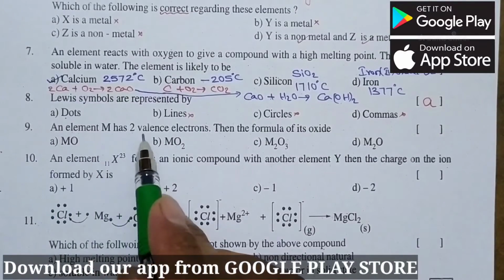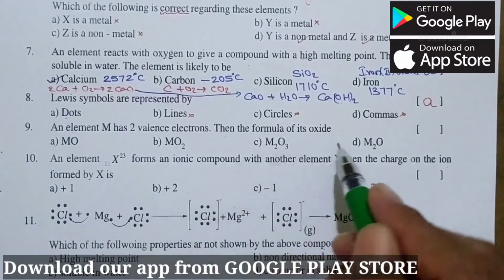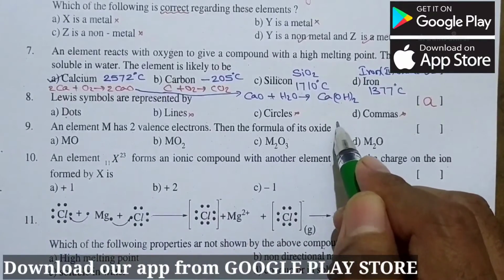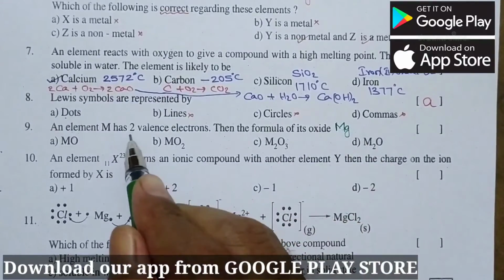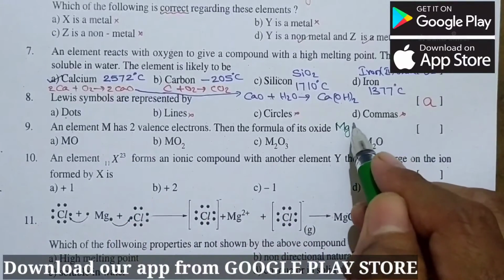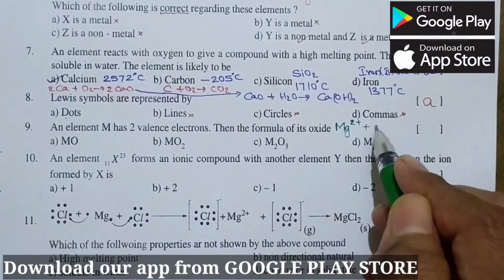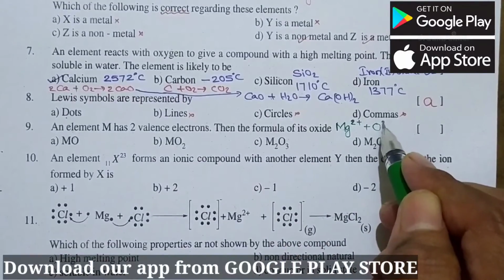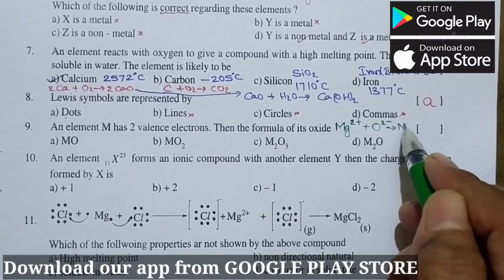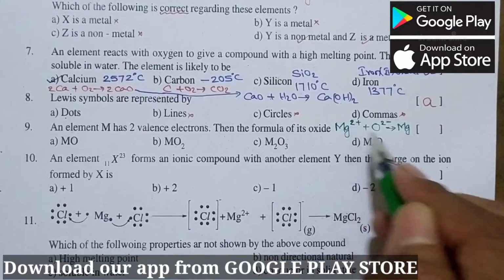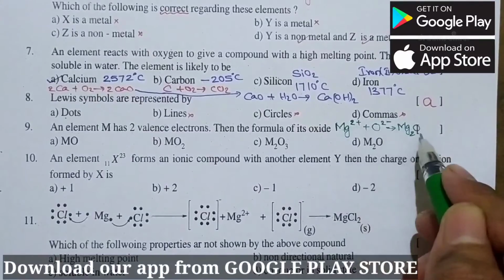An element M has 2 valence electrons. Then the formula of its oxide is, for example here let us consider magnesium, whose valence electrons is 2. So here we can take 2 plus. Oxide means adding oxygen, this is O2 minus. When it becomes a compound, then here it becomes Mg, these two will be here, crisscross method, and here O, oxygen, these two will be here.